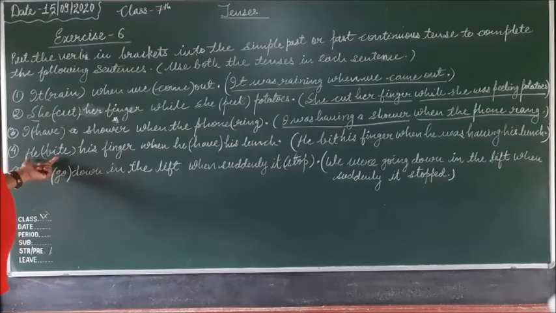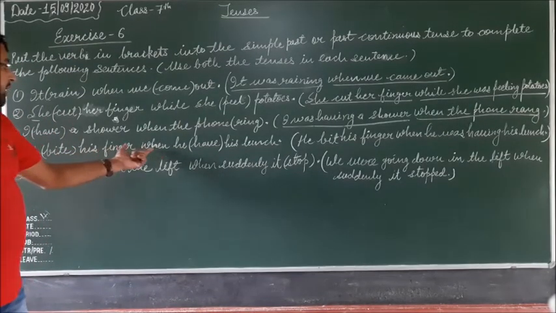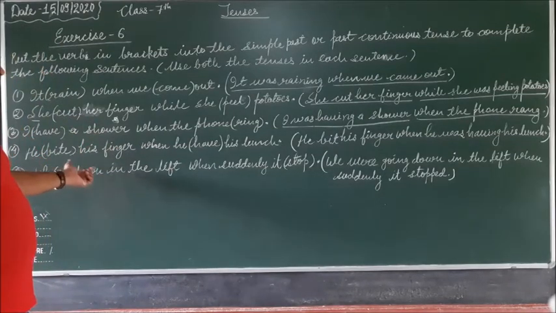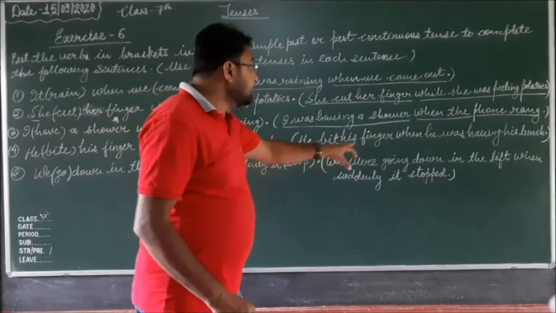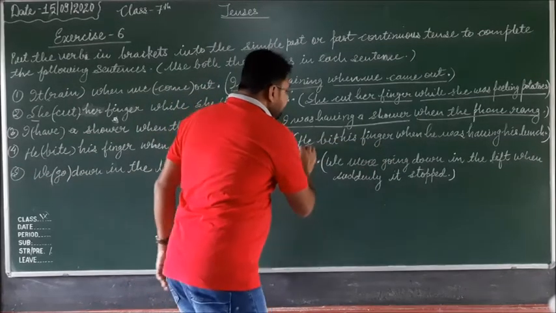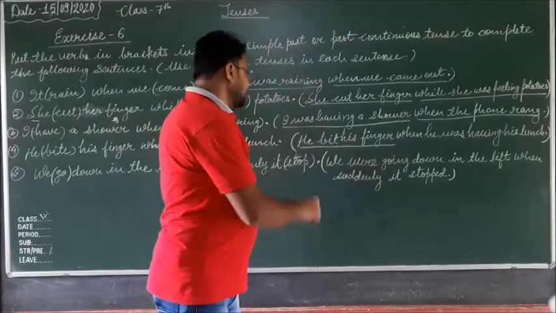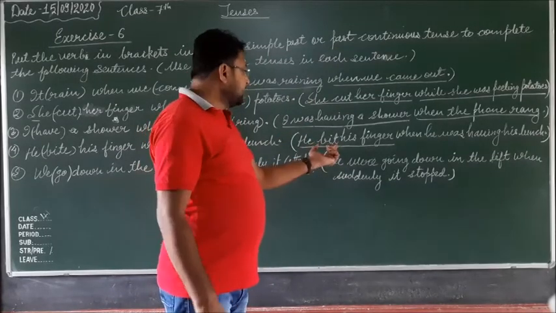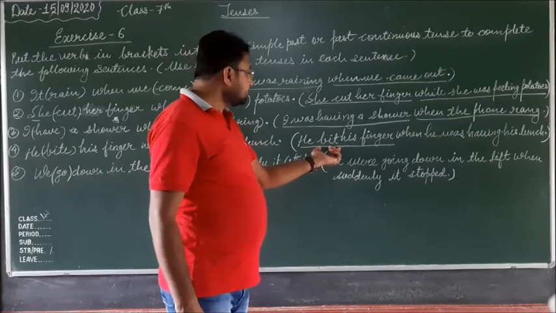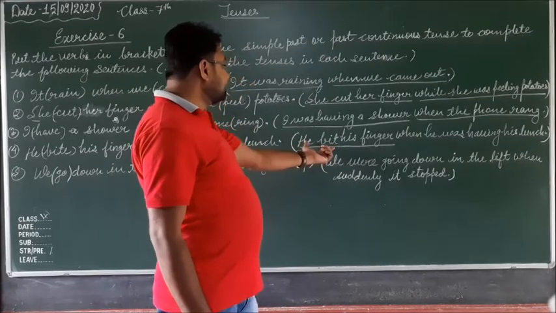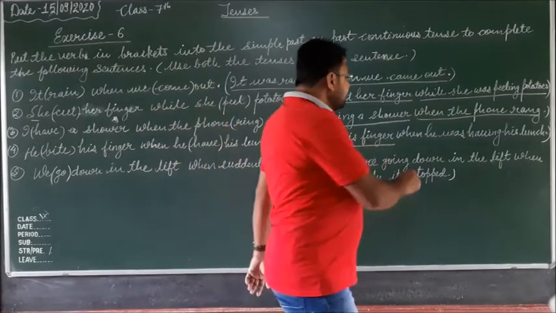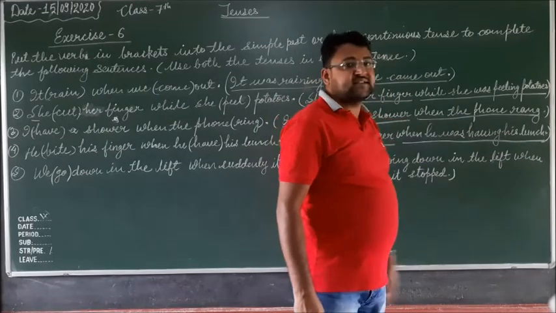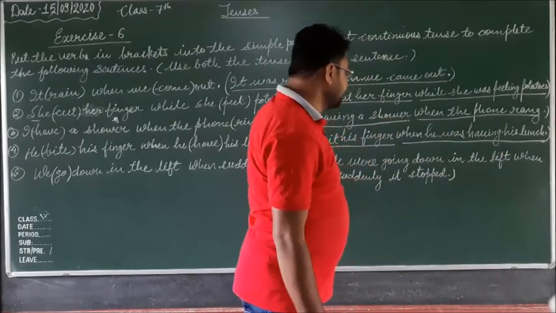In the fourth sentence: he bite his finger when he had his lunch. So the sentence will be: he bit his finger when he was having his lunch. He bit his finger is the simple past. The forms of bite are bite, bit, biting, so bit is the past form of bite. And he was having his lunch is the past continuous.